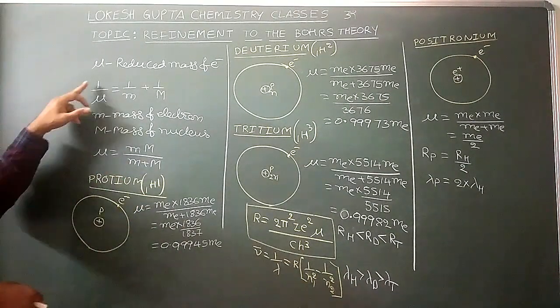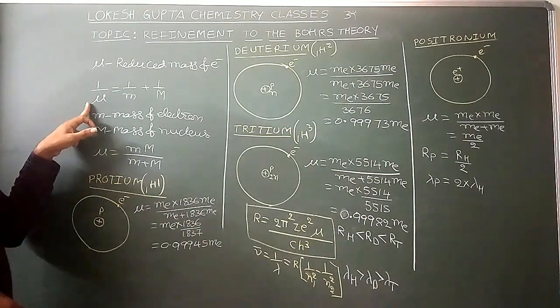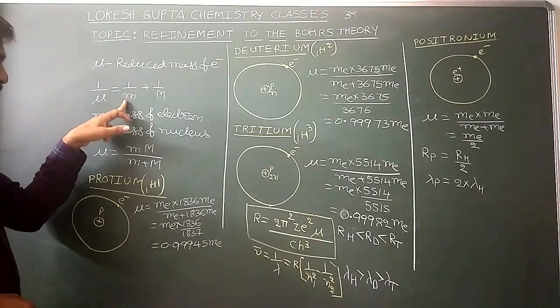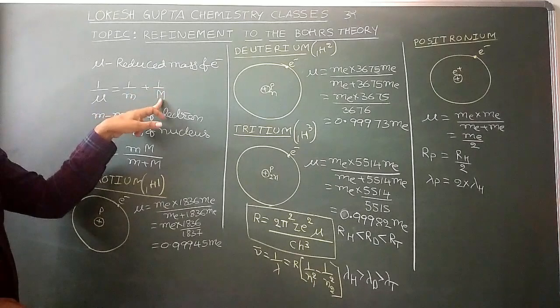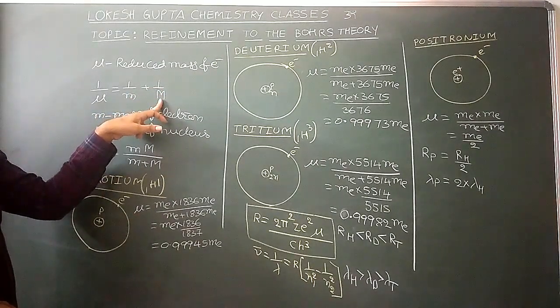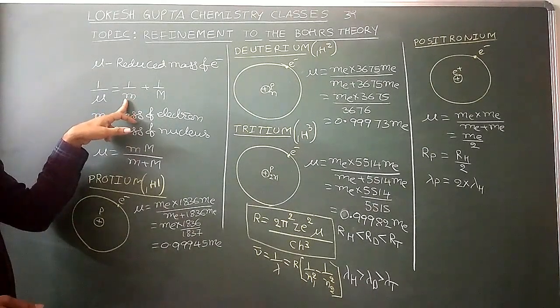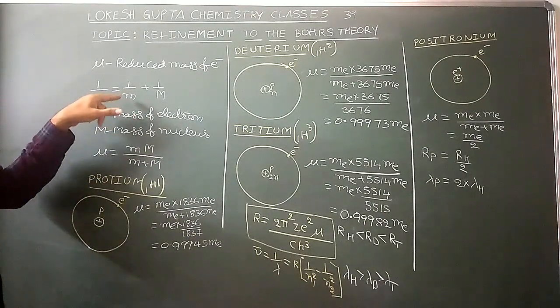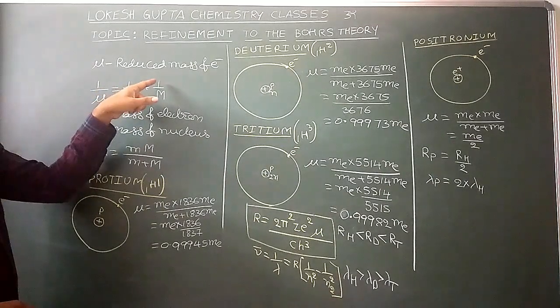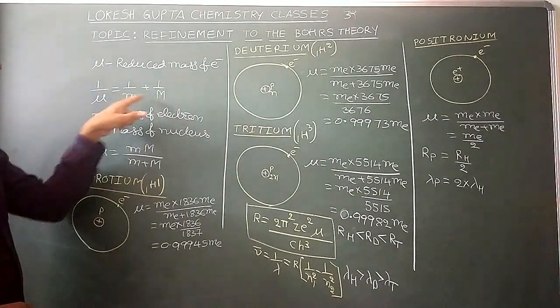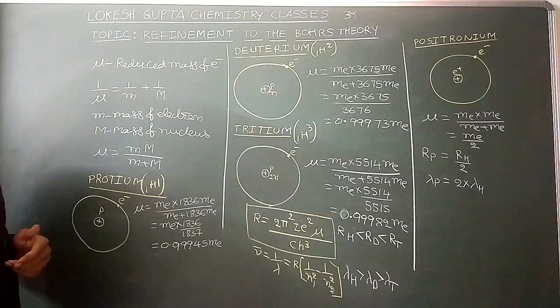What is the formula? 1 by reduced mass of electron equals 1 by rest mass of the electron plus 1 by mass of the nucleus. Capital M is the mass of the nucleus. Small m is the rest mass of the electron. Now this equals (m plus M) by (m into M).